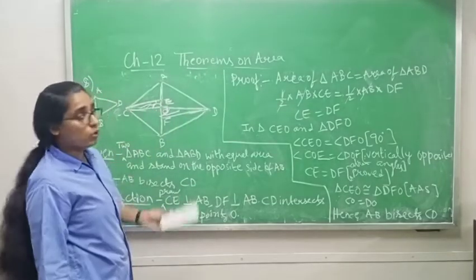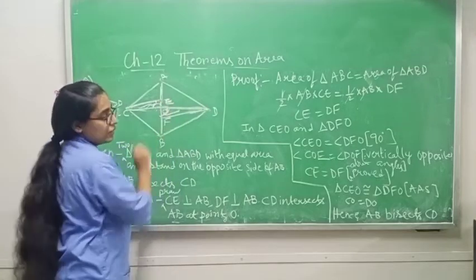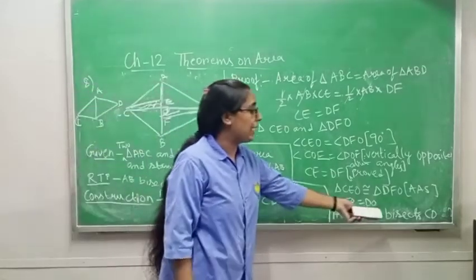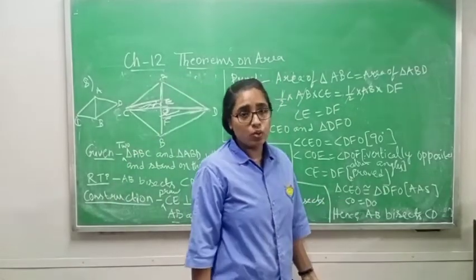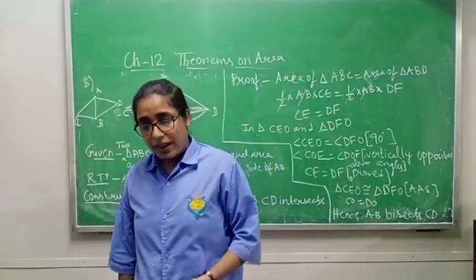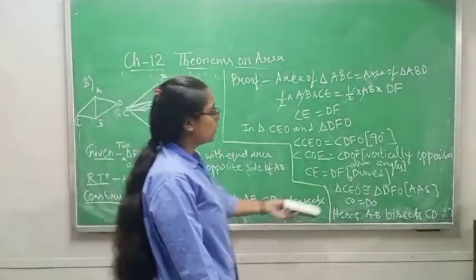If CO and DO are equal, it means they are bisecting each other at AB. So what will you write? Hence AB bisects CD. You have to prove only that CO is equal to DO. We don't know whether the line passes through the center or somewhere else, that is why we have to prove CO equals DO.